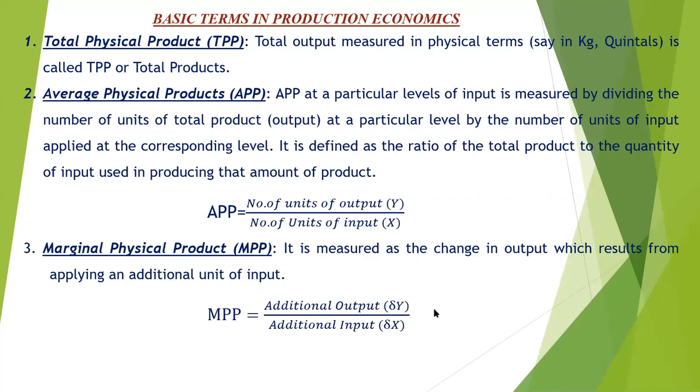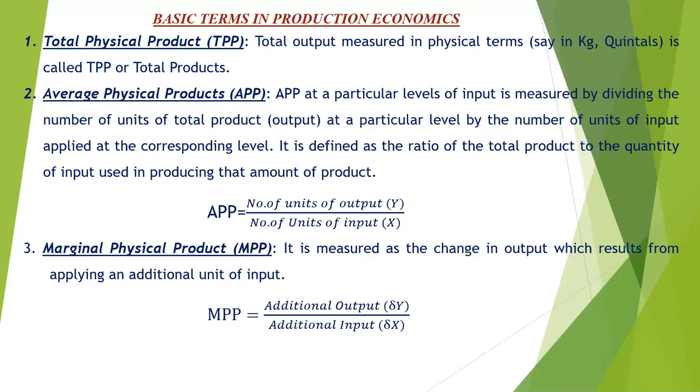Suppose for producing wheat on 1 acre, the farmer uses 10 human labor and gets 8 quintals of output. For producing more output, suppose the farmer wants to produce 10 quintals, obviously he uses more human labor. So instead of 10 human labor, he uses 15 human labor.